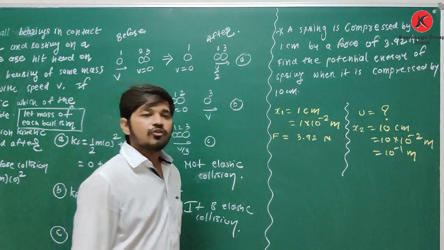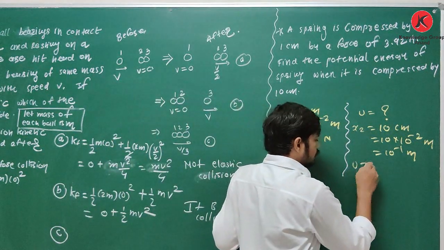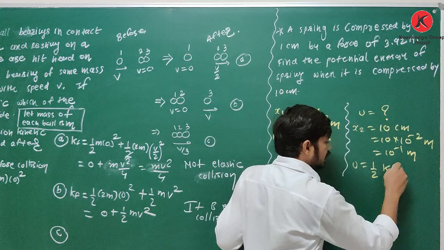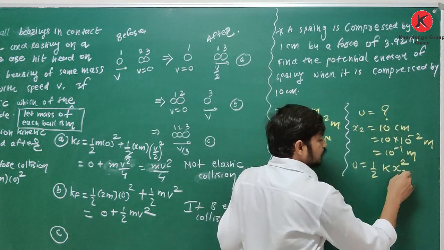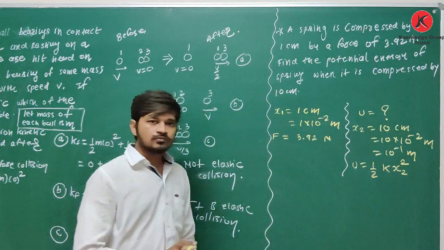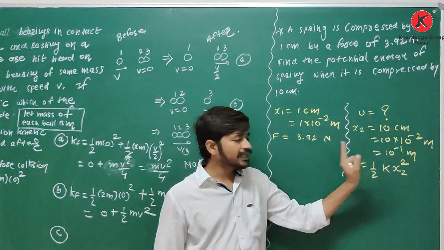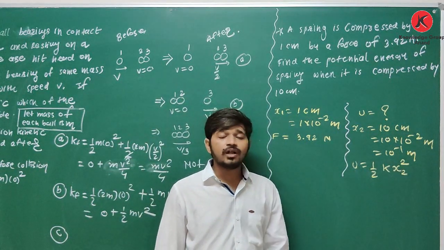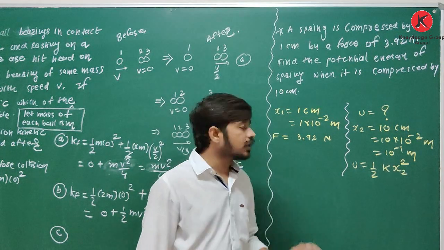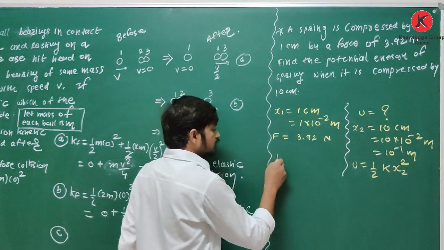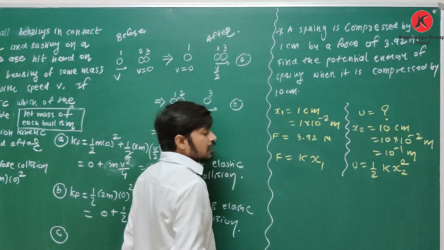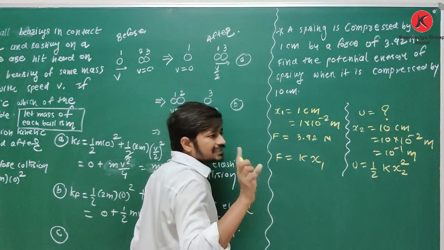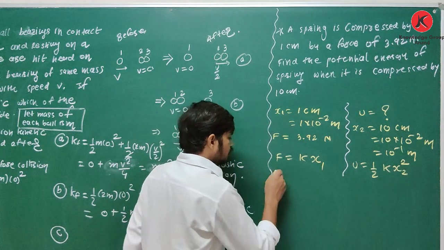What is the equation of potential energy? Yes, U is equal to half K x square. But for the displacement of 10 centimeter, here I have to write x2. x2 is given as 10 raised to minus 1. But you do not know the value of K. Then how to find the value of K? With the help of this data. We know that F is equal to Kx. Here I will write x1. The negative sign is neglected. Okay, yes. So how to find K?